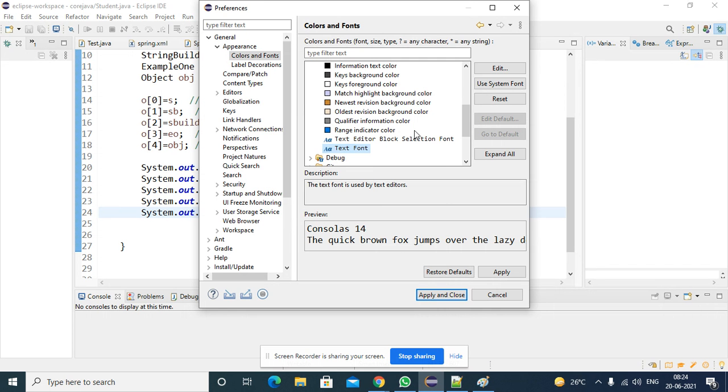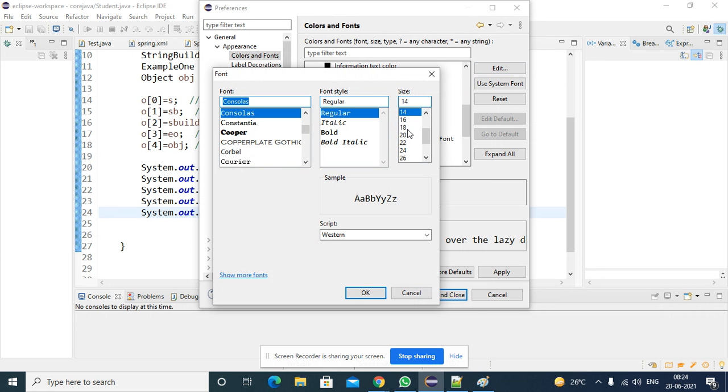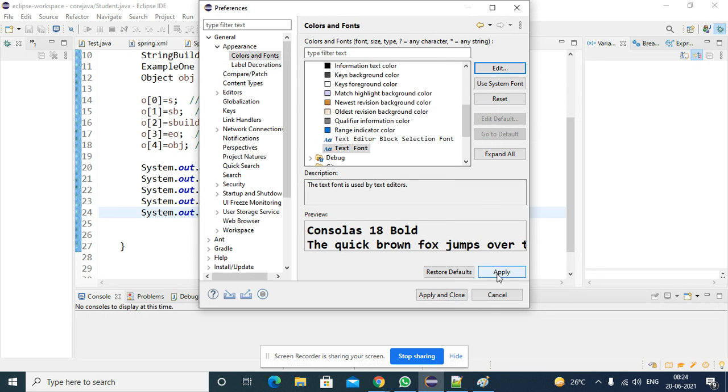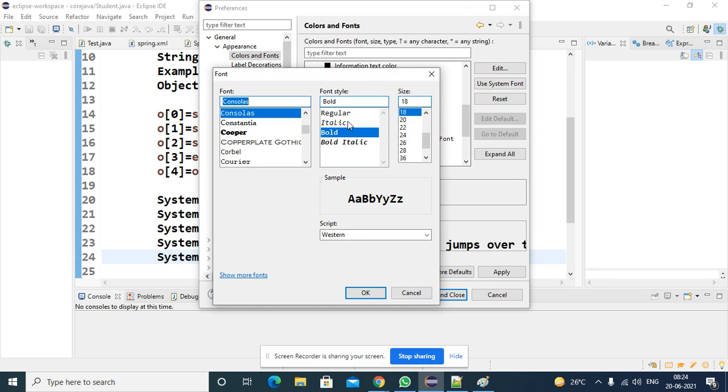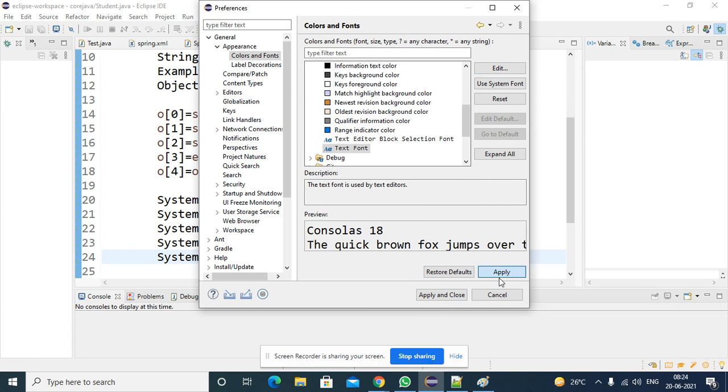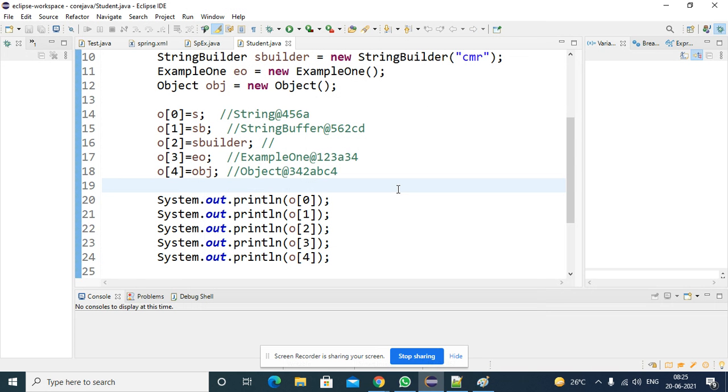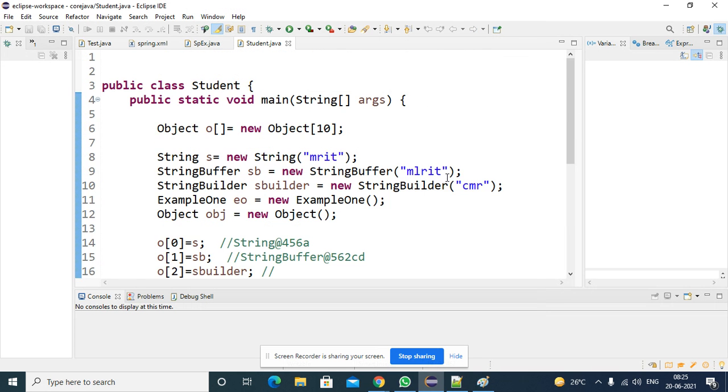Go to Text Font, edit it. You can increase or decrease the size. You can change the font color, bold. Okay, apply. It is getting changed. Edit it, regular. Okay, apply, apply and close. It got changed, right? You can change it in that way.